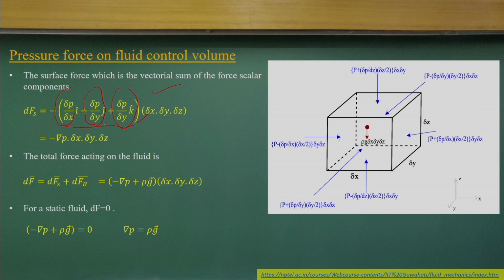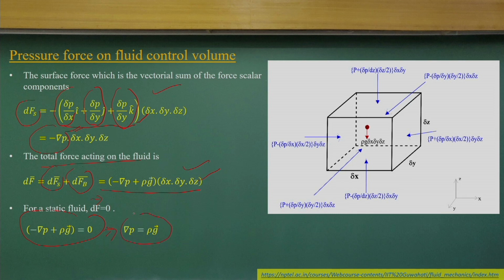So, this is the gradient vector. So, I can have a gradient vector field of dF. As I said earlier, there are only two forces, one is the gravity force and another is the force due to pressure distributions. So, the total force acting, we can equate dF to dV, in terms of vectors we will have minus gradient of P plus rho g. As the fluid is at rest, the sum of the forces should be equal to 0, the vector sum is equal to 0, and that finally gives the gradient of P equal to rho g.